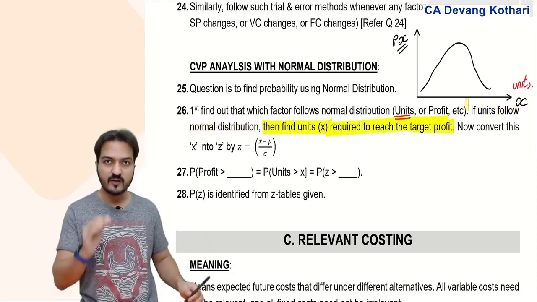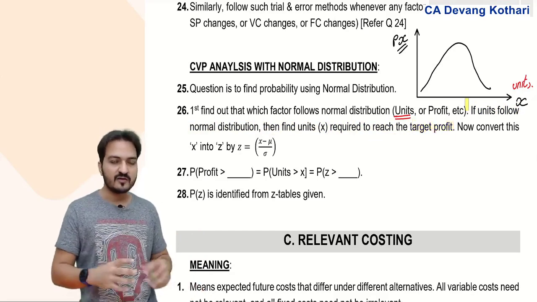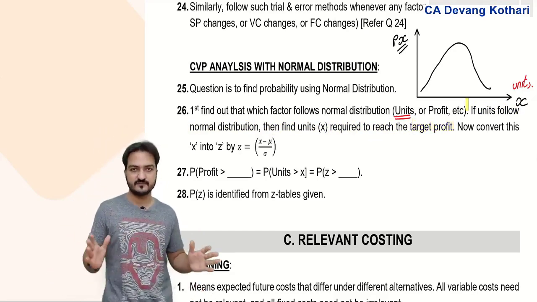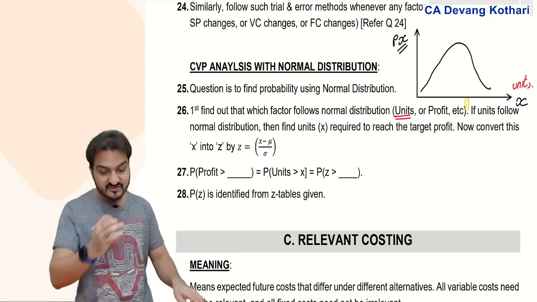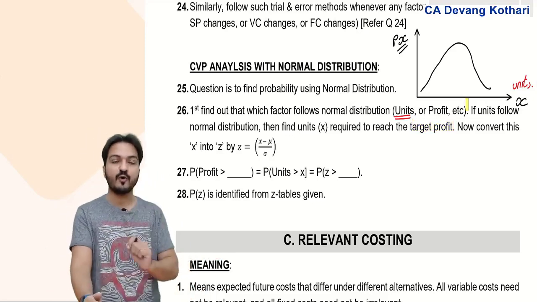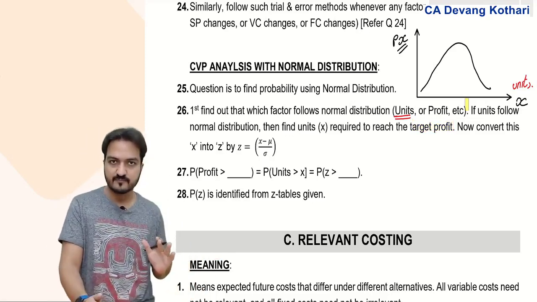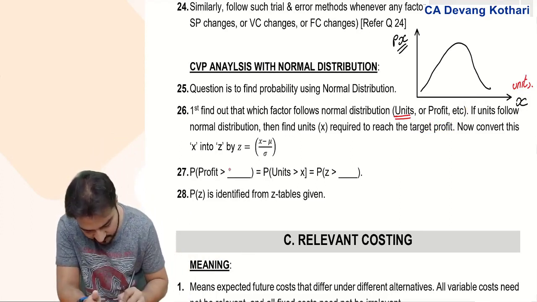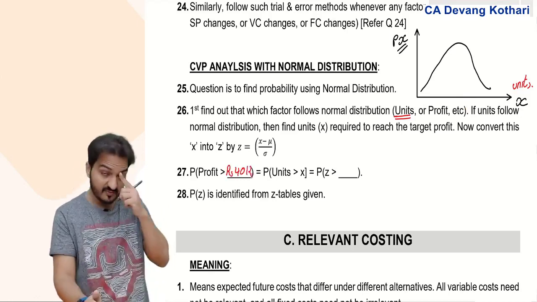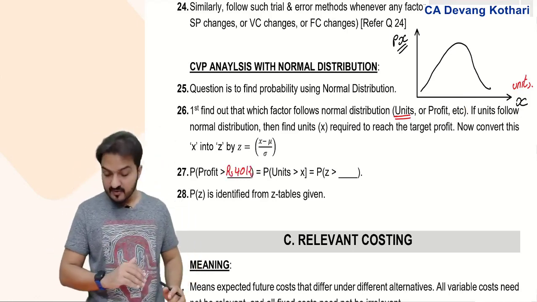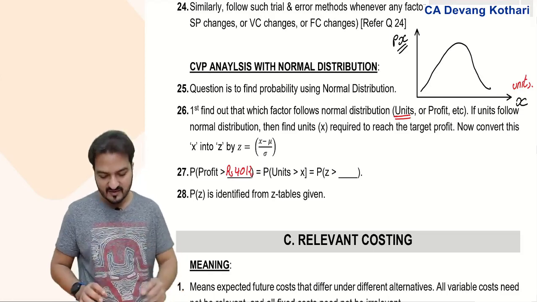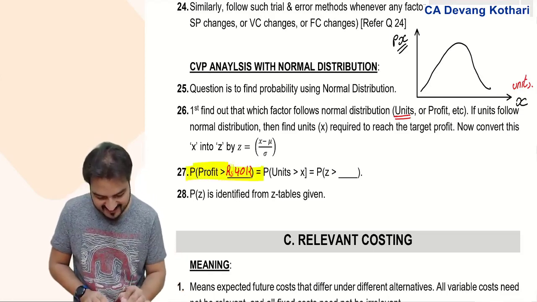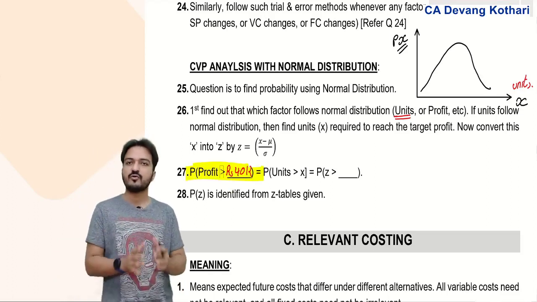Your question will be: what is the probability that my profit will be more than this much? For example, if I ask you to find the probability of profit more than 40,000, it can be expressed like this: P of profit more than 40,000. This is the probability which I need to find.